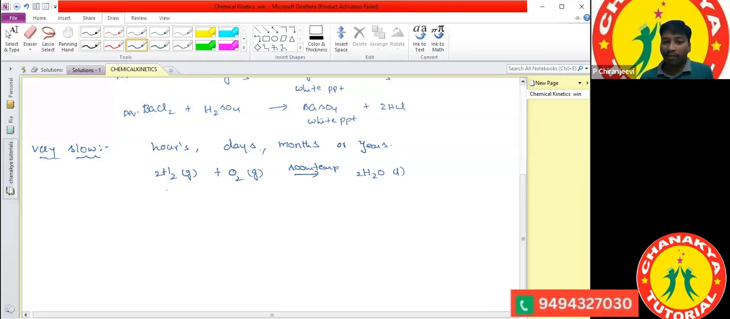And another one: in atmospheric air, carbon is there and oxygen gas is also there. The reaction of carbon with oxygen at room temperature also takes so much time to form carbon dioxide gas. And what are other examples here? Decomposition of living organisms is also one of the best examples.